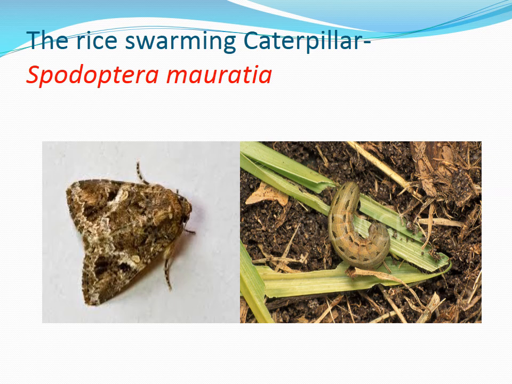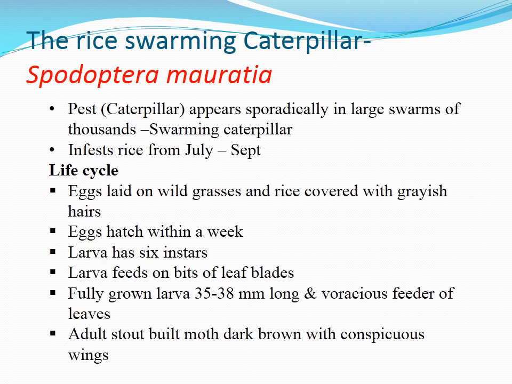The adult moth lays its egg in the paddy field, and once the egg hatches out, the caterpillar starts to voraciously feed on the rice or the paddy plant. The pest, that is the caterpillar, appears sporadically in large swarms of thousands.